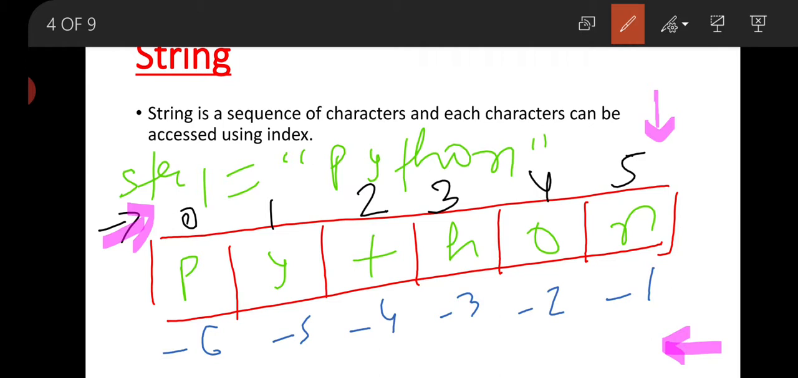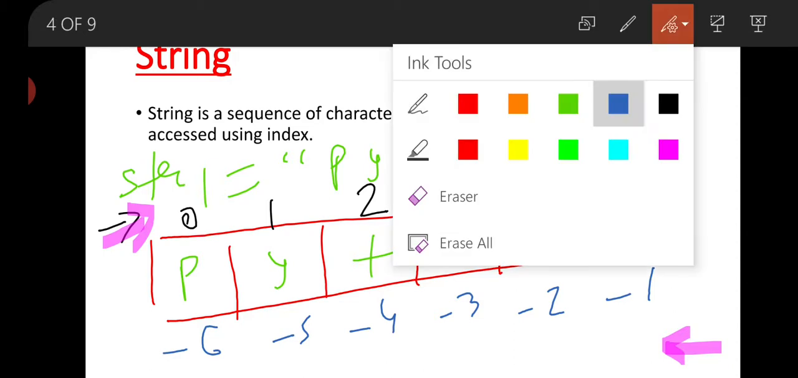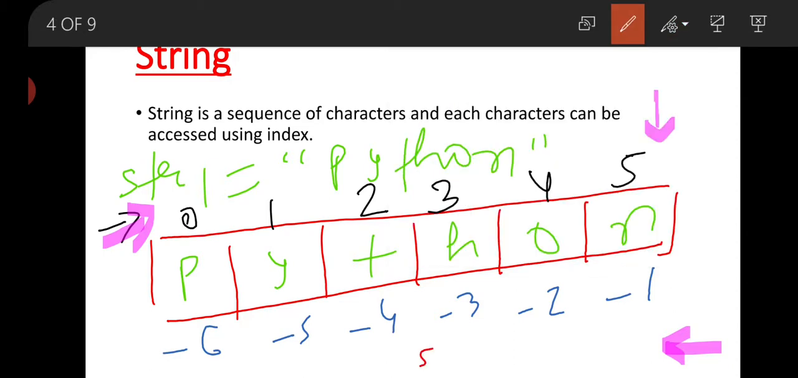Now we can print any value present at any index. Suppose we are going to print str1[4], that means we are going to print the value of the string at the fourth index.